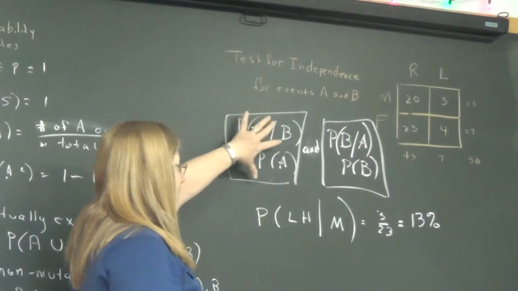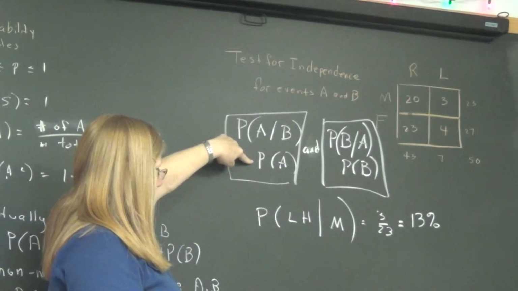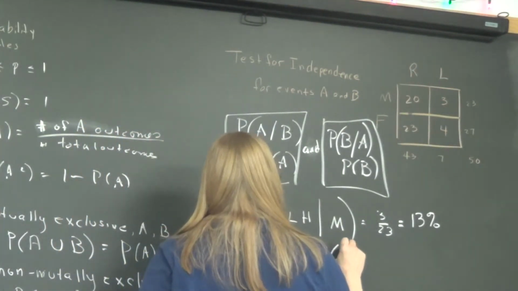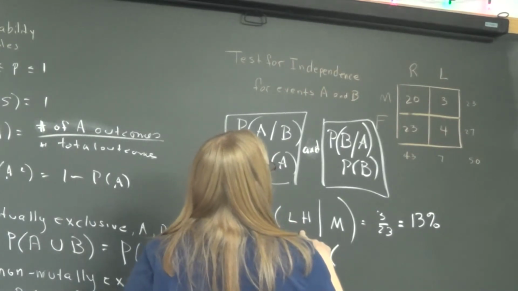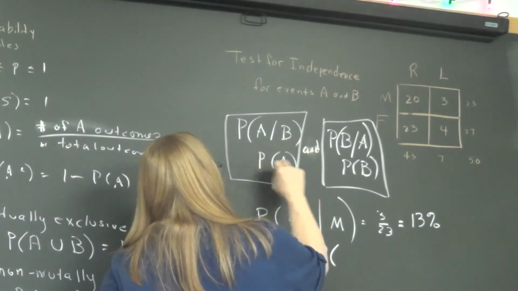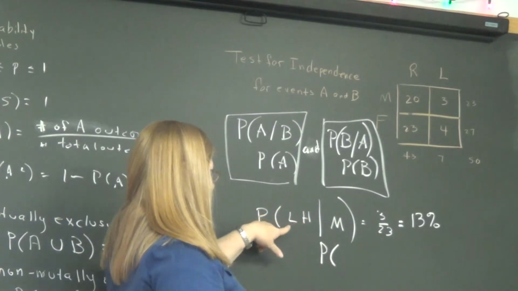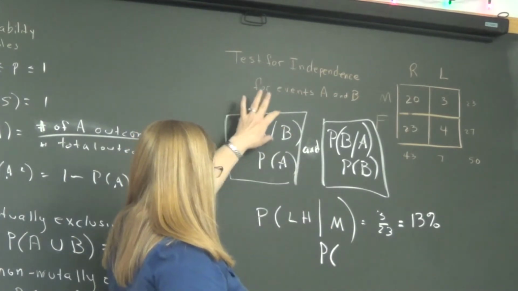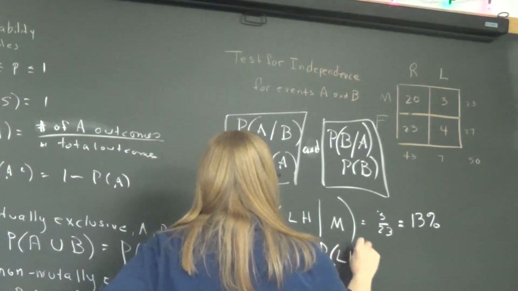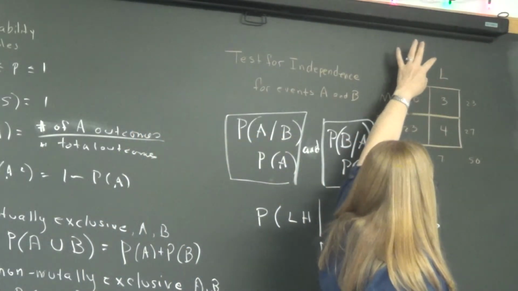Can you follow what this box is asking you to do? Then you test the probability of just A. Which is, our example is? 3/7. So what are we looking for in our example? The probability of left-handed given male. She's doing A given B. What are you doing? Being left-handed. Right, just left-handed.